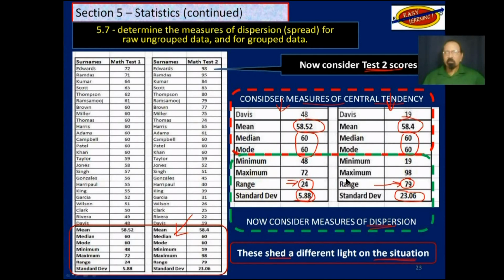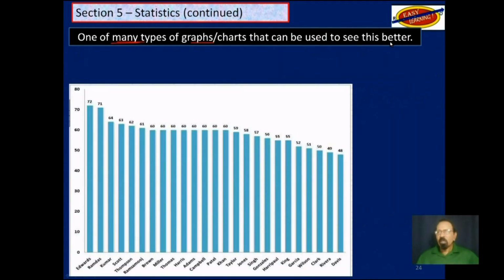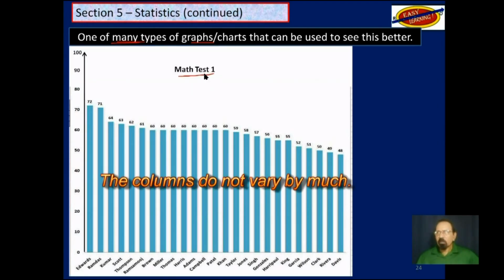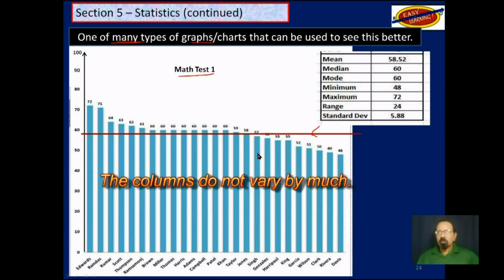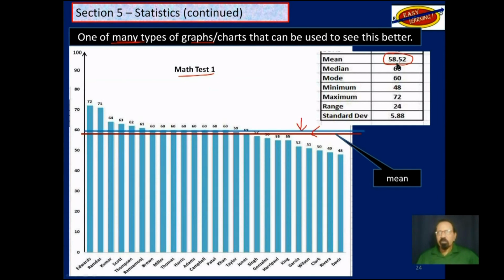So when we look at the measures of dispersion, we now have a clearer idea of what is happening with the data sets that we have. We can see this more clearly on one of the many types of graphs and charts that we learned about. Here you have a column graph for test 1. This red line represents the mean, which is just about 859. And this blue line represents both the median and the mode. Notice they are very close to each other.